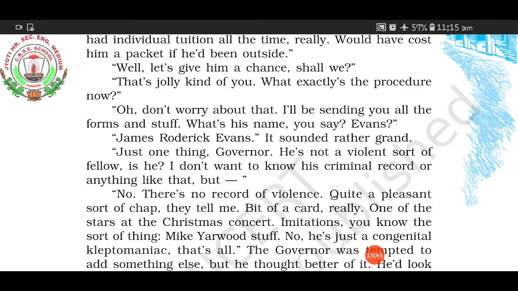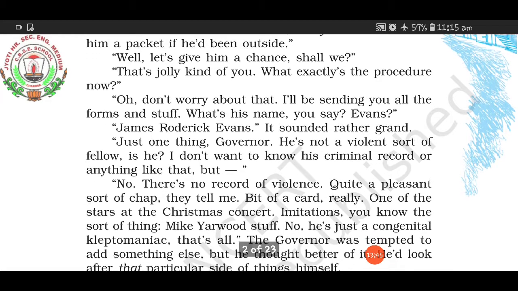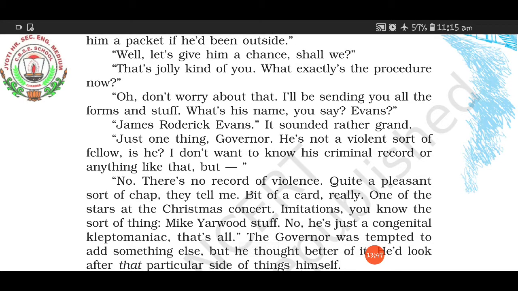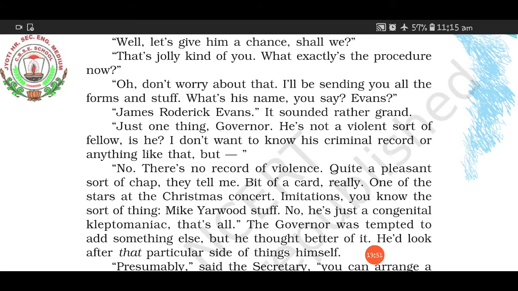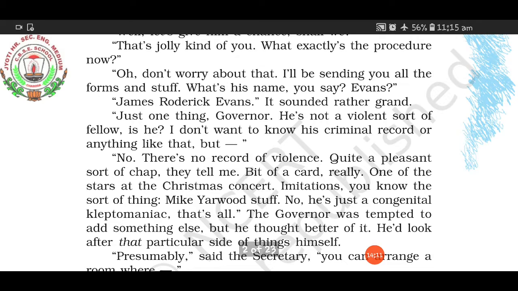The governor was very thankful that the secretary had accepted the request of a prisoner taking the examination, and he asked about the basic procedure. The secretary said, oh, don't worry about that, I'll be sending you all the forms and other things. And what did you say the name of that person was? Evans. Then our governor said the full name of that prisoner, James Roderick Evans. Ah, it sounds so grand, so big, as if he were some kind of great personality.